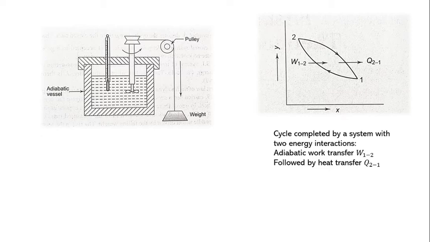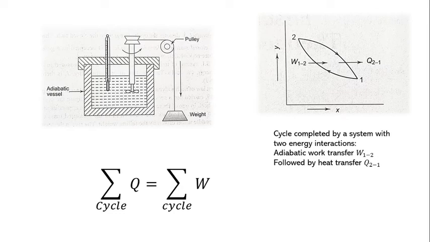It has been found that this W12 is always proportional to the heat Q21, and the constant of proportionality is called the Joule's equivalent or the mechanical equivalent of heat. So from this example we can say that in a thermodynamic cycle, the algebraic summation of the total heat transfer and the algebraic summation of total work transfer are equal.